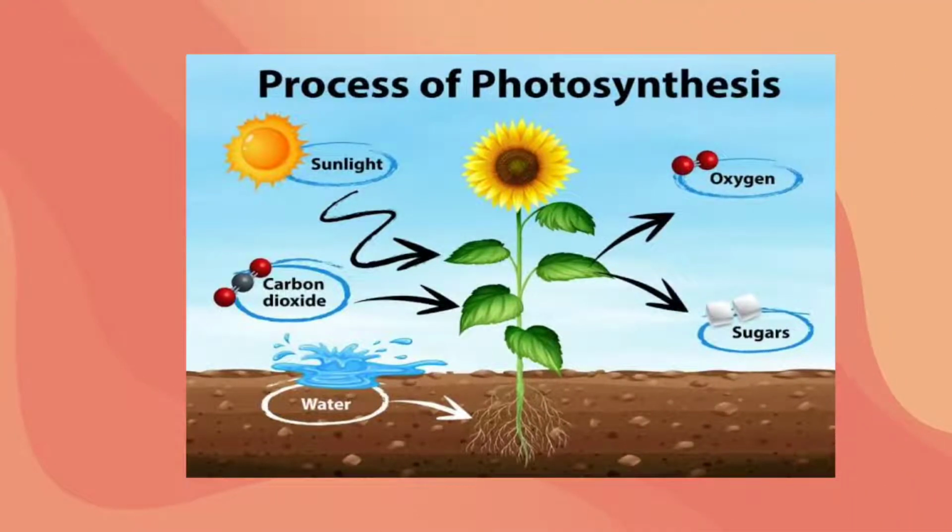So how do the plants prepare their food? By the process called photosynthesis. So let us know what photosynthesis is. Photo means light and synthesis means to produce. Only in the presence of sunlight can the plant prepare the food materials. I will explain with an example how photosynthesis takes place.